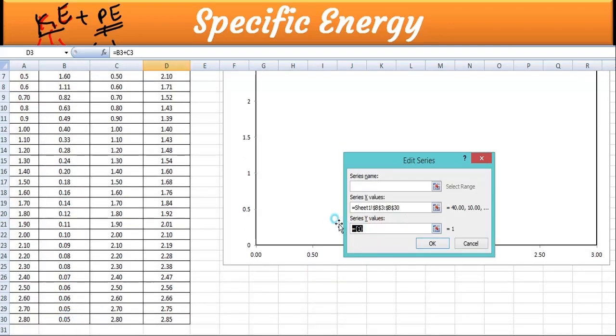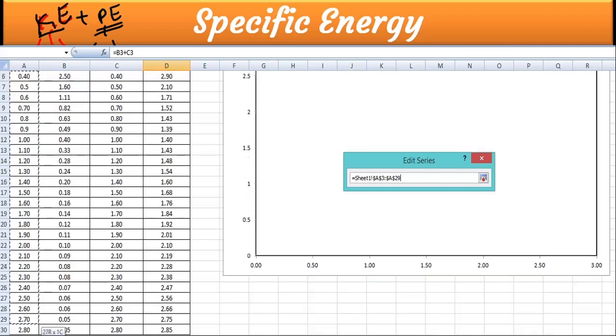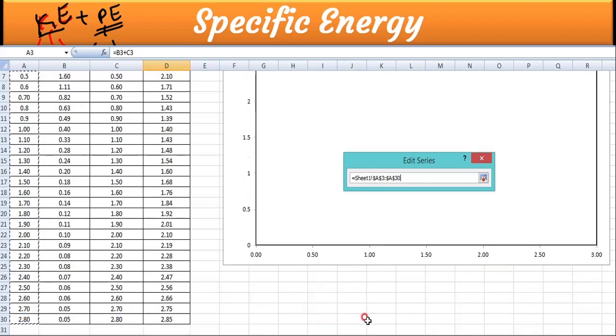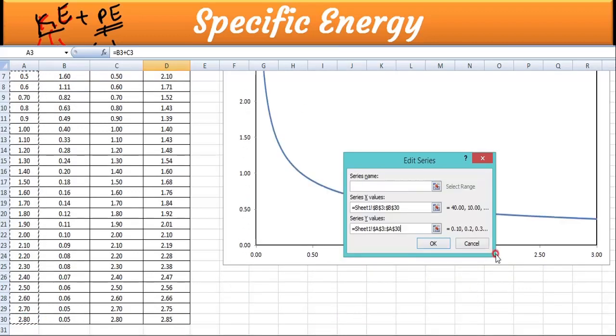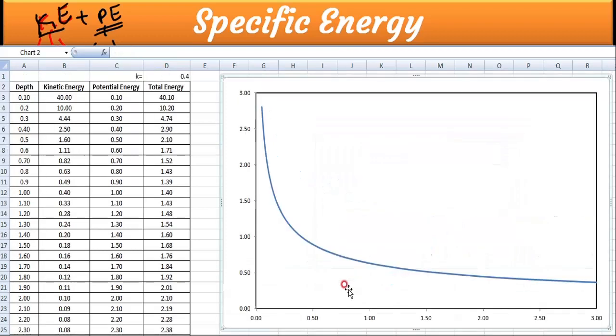Then come to the y-axis. Here it is written y values. Then what is the y value in our specific energy curve? Depth is our y value. Look at here, this is the depth. Then see the magic. When I say okay to this one and say okay, then look at your curve, how it is. This is your kinetic energy curve, which I already drew there. Right? Now we'll see how the potential energy curve looks.